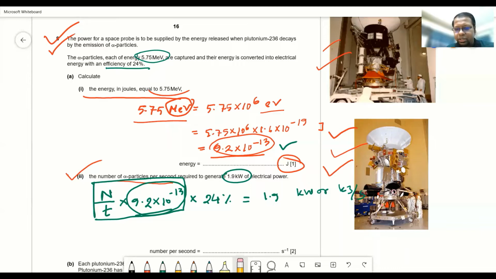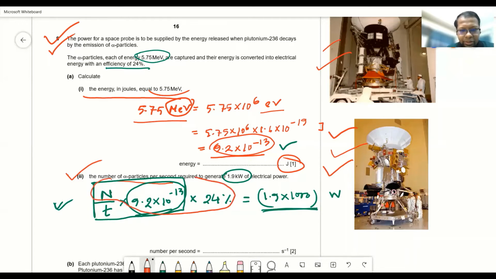Let's convert it into watt, because we need to keep it in SI unit. So 1000 watt. Okay, maybe some of you are confused that on the right side this is watt and on the left side this is energy. So it's not correct. The left side is also watt. How? Because this is energy and this is energy, and t is time. So energy divided by time is power. So on the right side we are dealing with power, and on the left side we are also dealing with power.